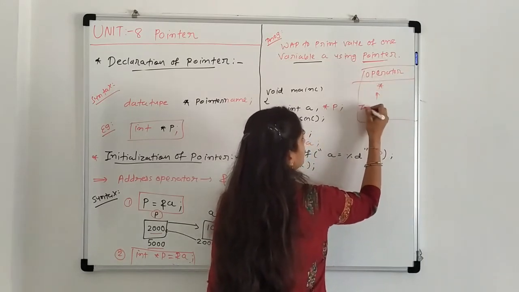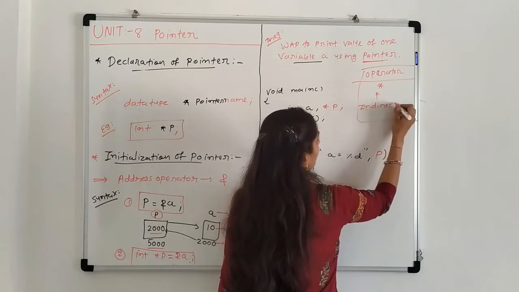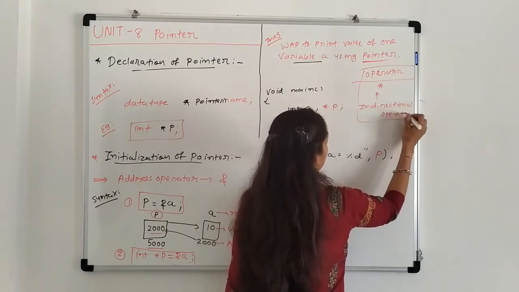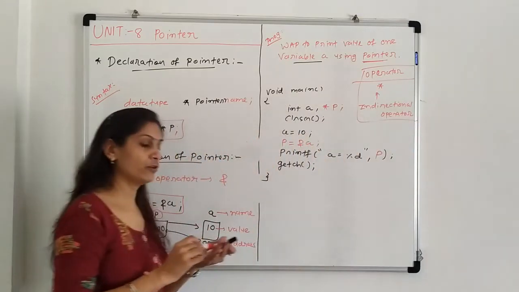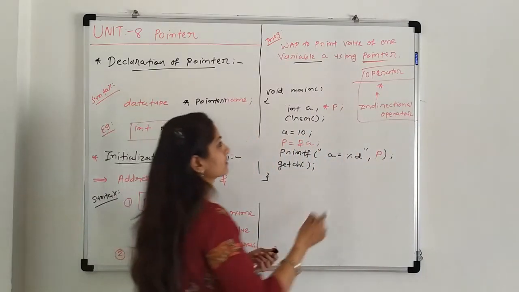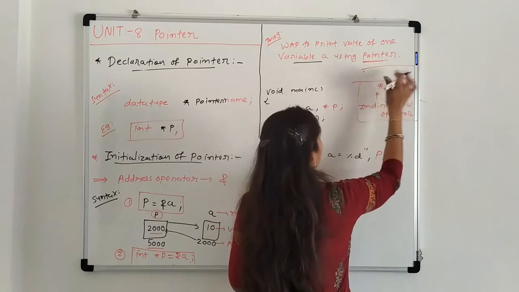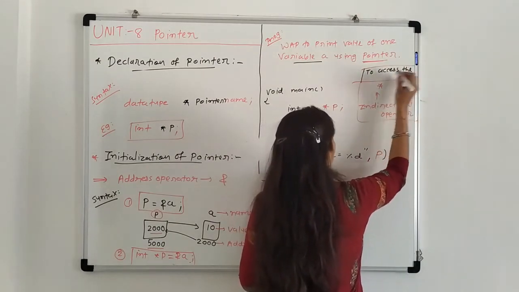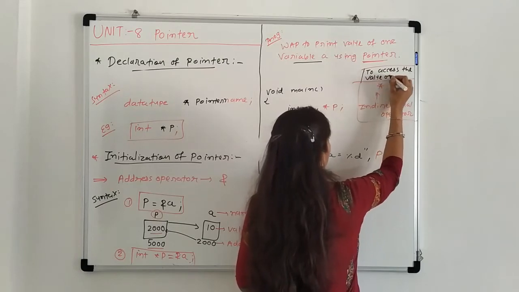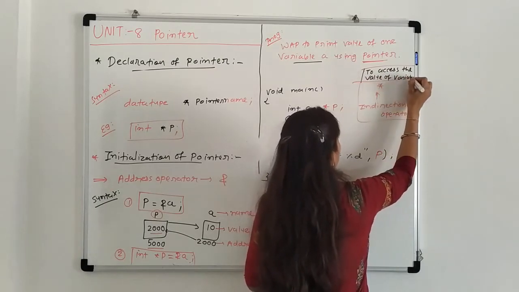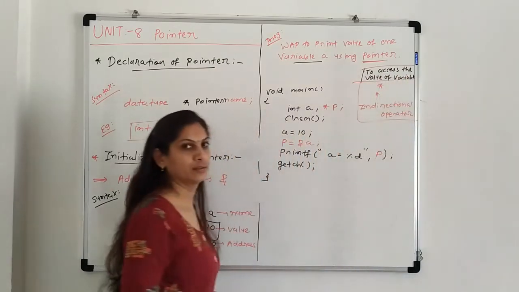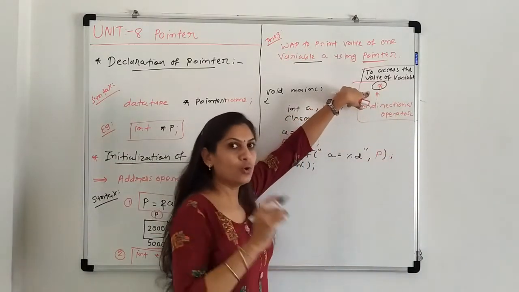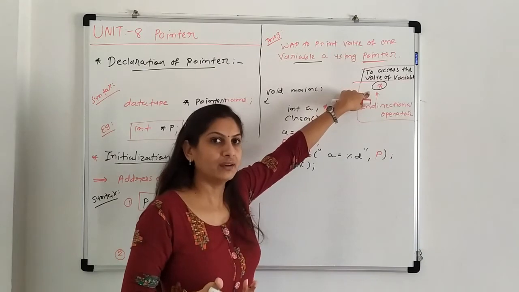It is known as the indirection operator. For what? To access the value of a variable using a pointer. So star indicates the value at that particular address.